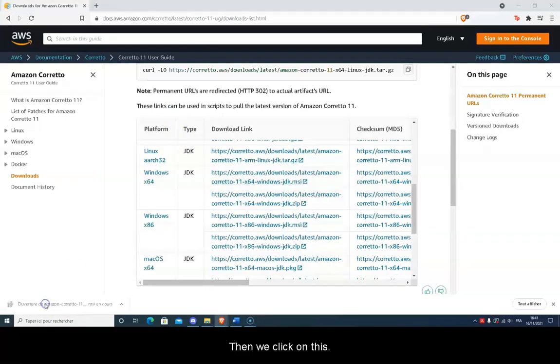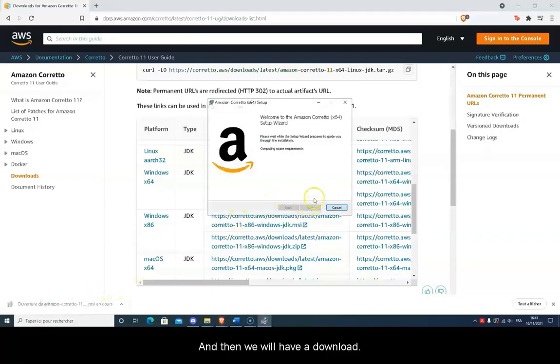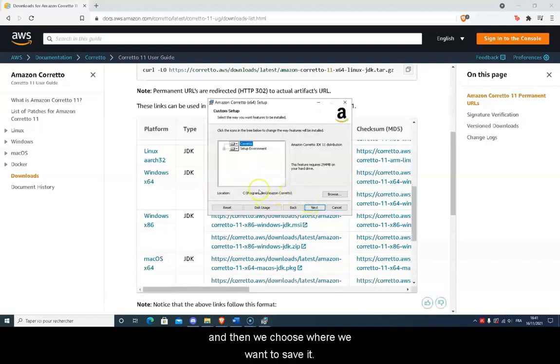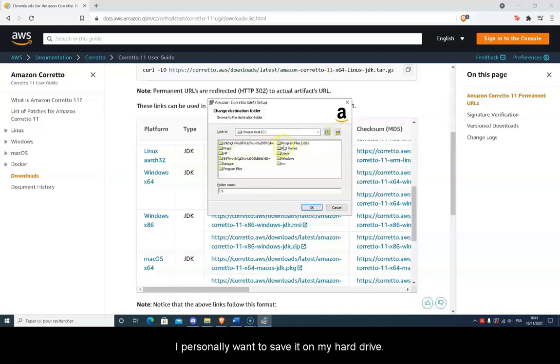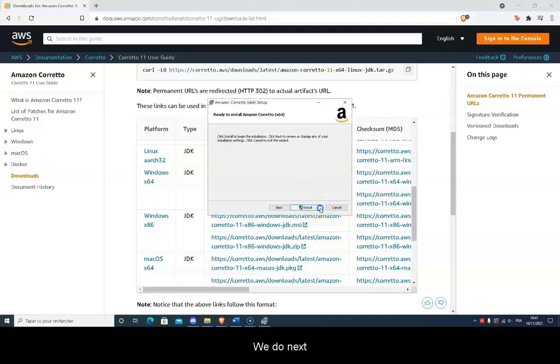Then we click on this, and then we will have a download. We pick next, and then we choose where we want to save it. I personally want to save it on my hard drive. We do next, and then we install.